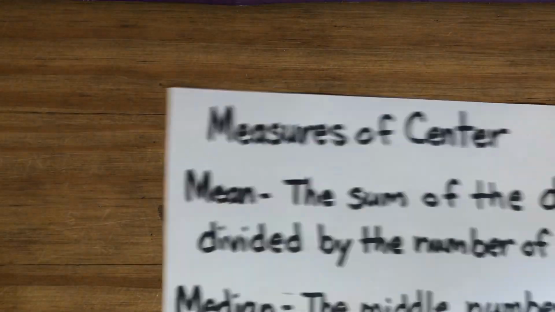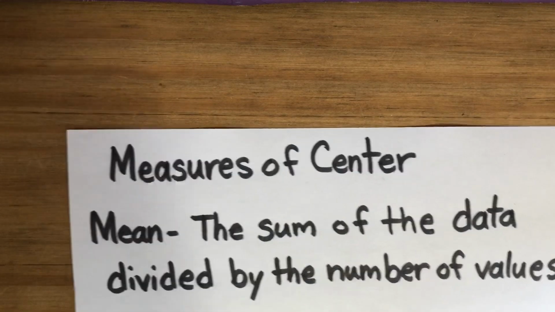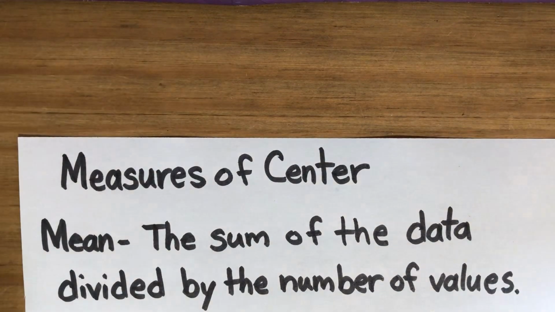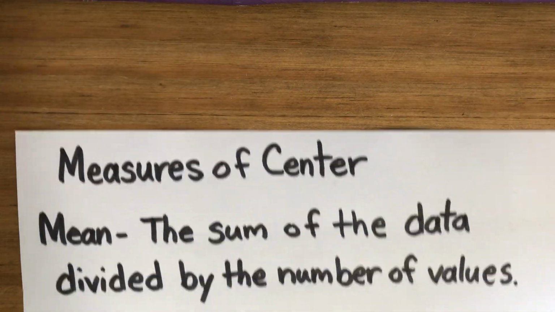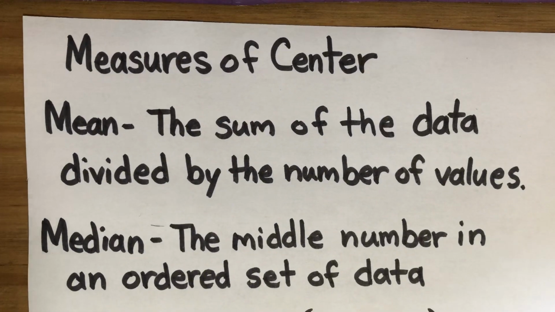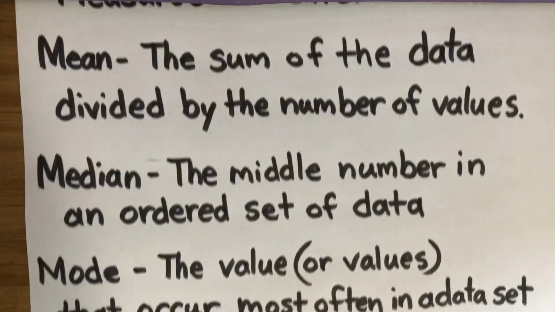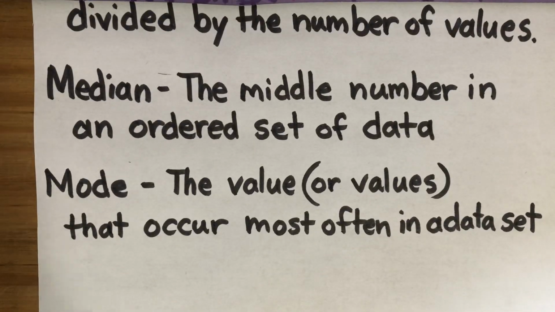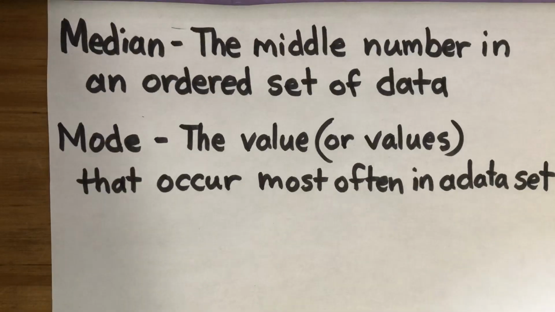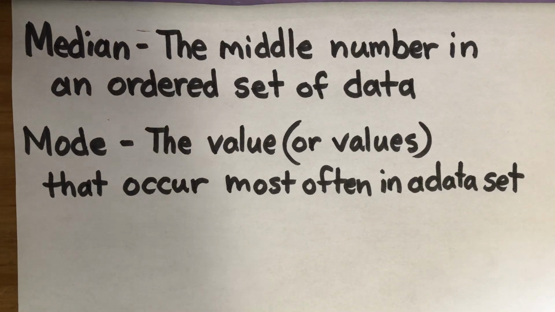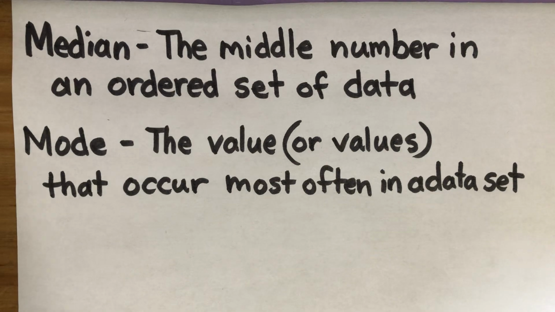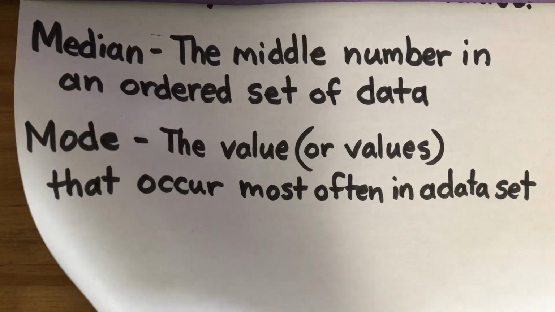And so the mean we already know is calculated by taking the sum of the data and dividing it by the number of values. Then we also have the median, which is the middle number in an ordered set of data. And then finally we have the mode, which is the value or values that occur most often in a data set. Now, these are going to be the two main goals of today's lesson because we've already kind of learned mean. And so our goal is to understand that the median is the middle number in an ordered set of data, and the mode is the value that occurs most often.